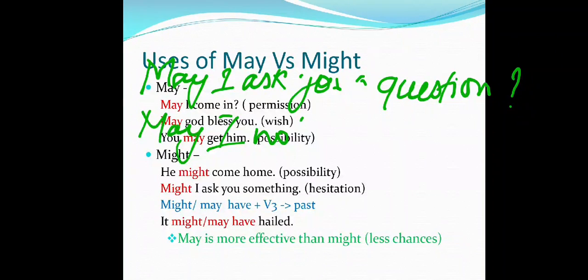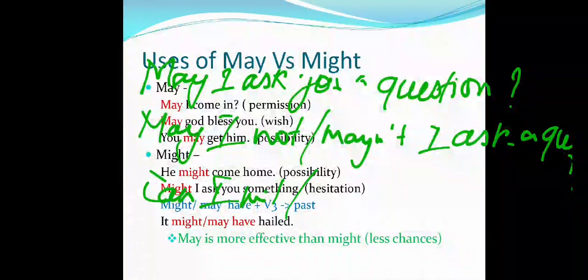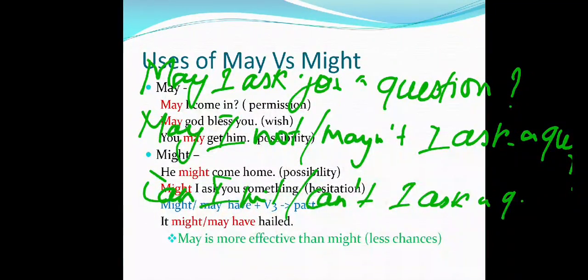So now if I am going to form the negative, may I not, or mayn't I ask a question, okay, or can I not, or can't I ask a question, okay, it's interrogative form. So here we can write this also: may I not ask a question, mayn't I ask a question, and can't I ask a question.